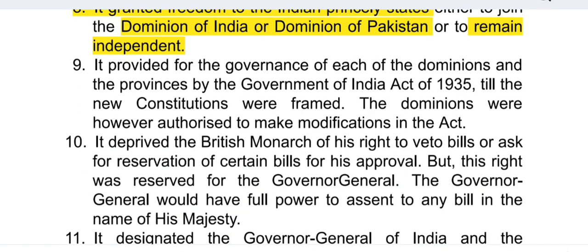The dominions were however authorized to make modification in the act. अगर dominion को लगा, they can modify the Government of India Act of 1935.